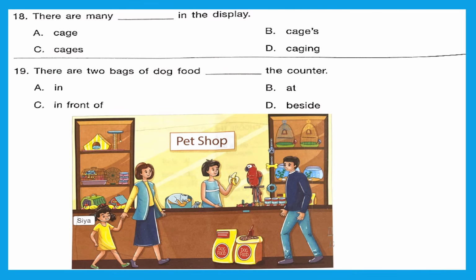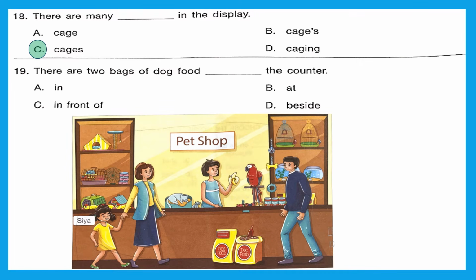Question 18. There are many dash in the display. So what are there in the display? There are many cages. Here we are talking about plural, because there are more than one cage. So we are going to use CAGES, cages. Option C is the right answer, because that is the plural of cage.